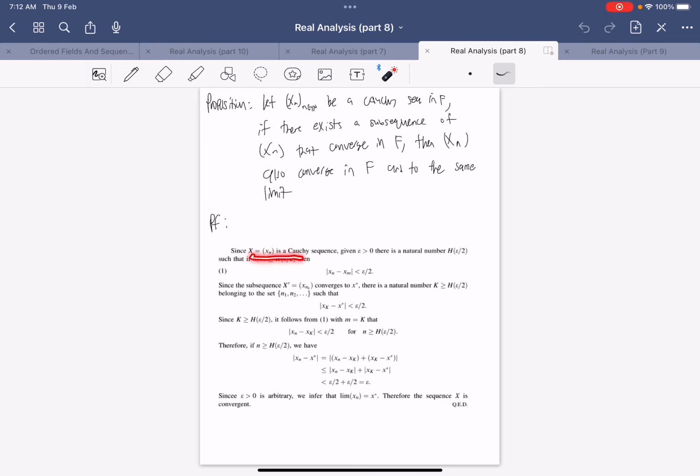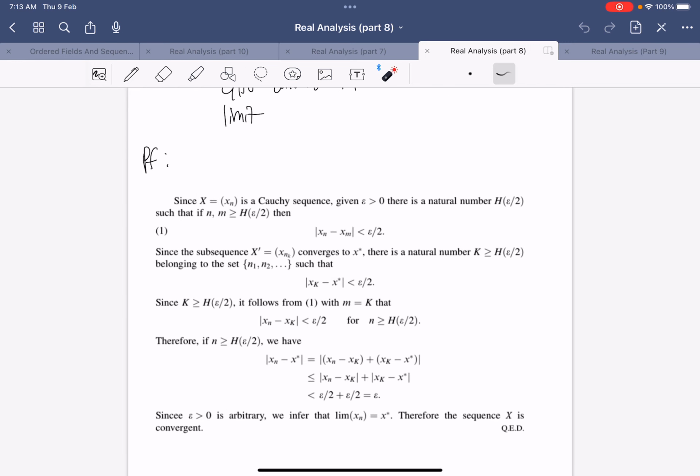So we now let x be a Cauchy sequence. There will exist a number h, such that for any pair of numbers larger than h, xn minus xm will be less than epsilon over 2. And since we know that there is a subsequence that converges to x star, then we know that there will be a natural number k larger than this h belonging to the set of indices for the subsequence, such that xk minus x star is less than epsilon over 2.